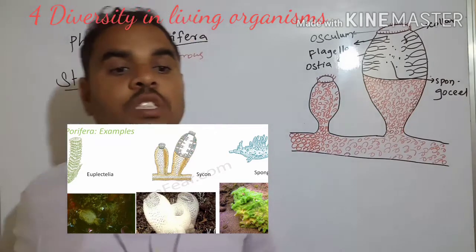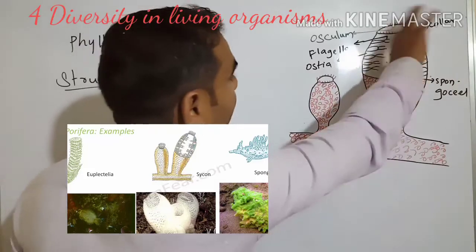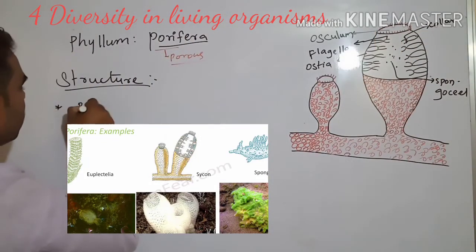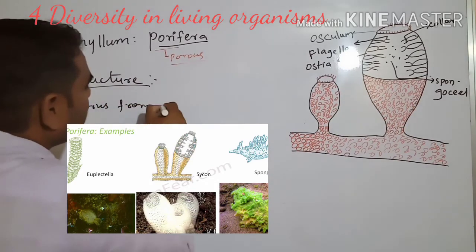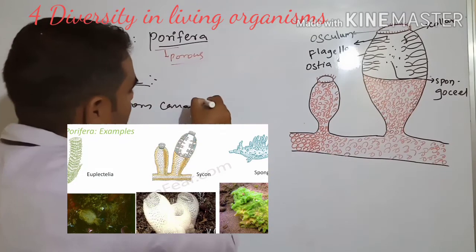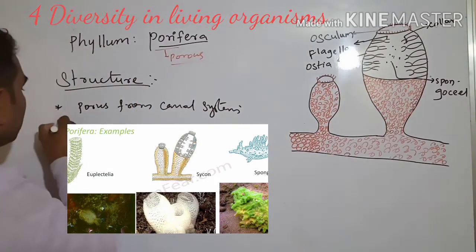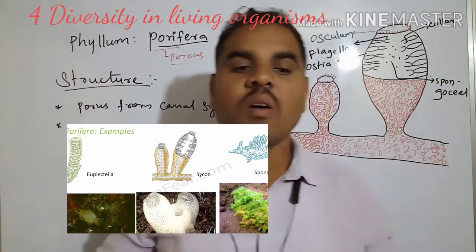Pores form canal systems. We have to see that a canal system is here. Next we have the ostia.